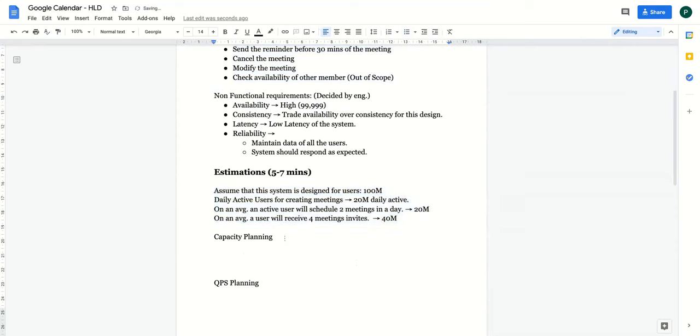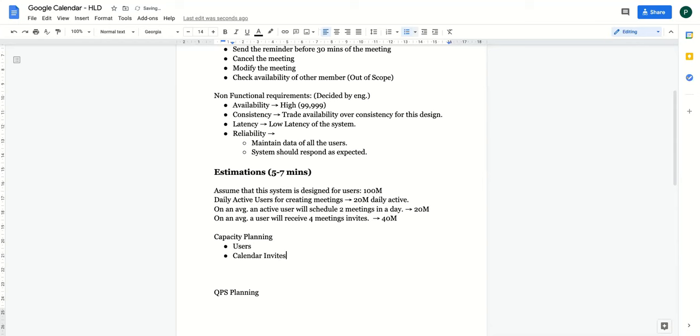Okay. Now see, we have to do capacity planning. Correct. So we generally do the capacity planning for the main part, right? For which you have to store a lot of data. So see, there are two kinds of things which you'll have to store. We need to know the users, right? So user details you'll have to store. And what else do we need to store? We need to store calendar invites. Correct.